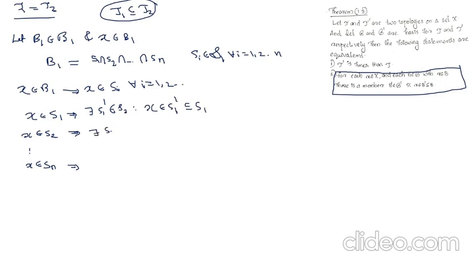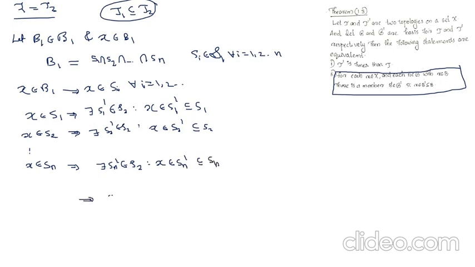Similarly, there exists S2 dash from S2 such that x belongs to S2 dash, which is a subset of S2, and so on. There exists Sn dash from S2 such that x belongs to Sn dash, which is a subset of Sn.